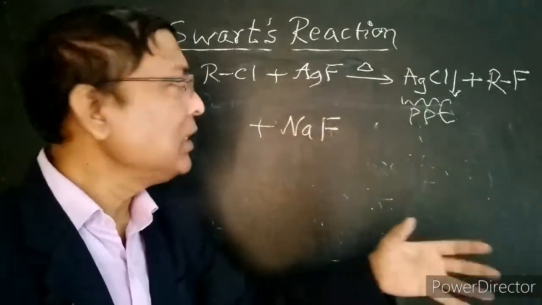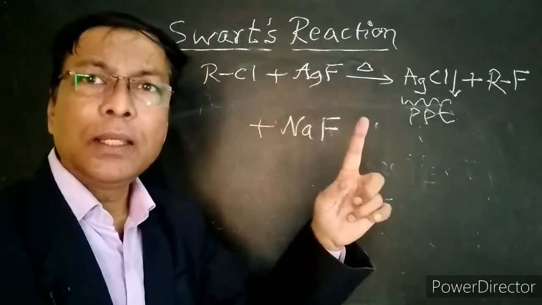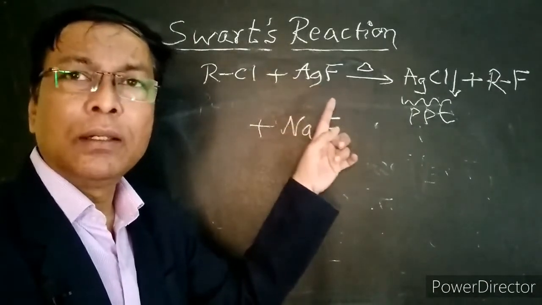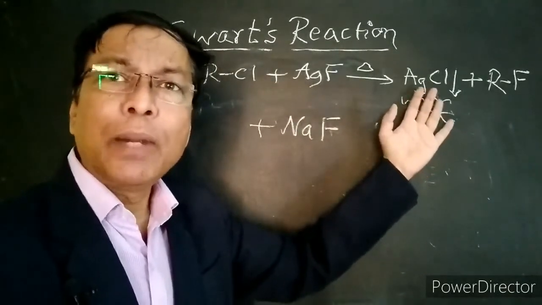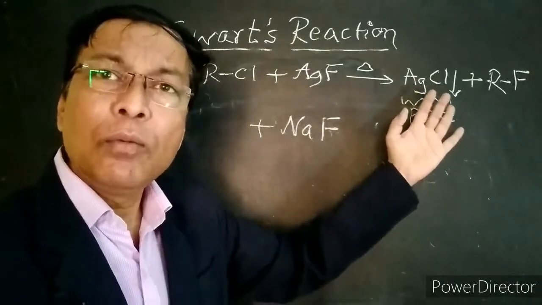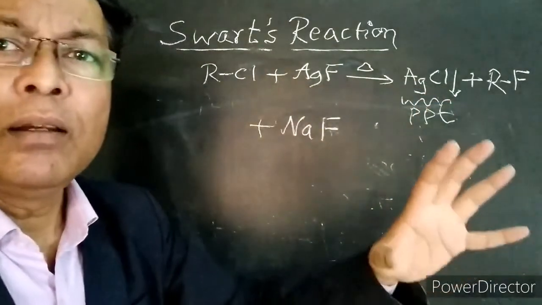This is the reason why we use heavy metal fluorides. They form insoluble precipitates of metal chlorides or metal bromides that can be easily taken from the reaction system.